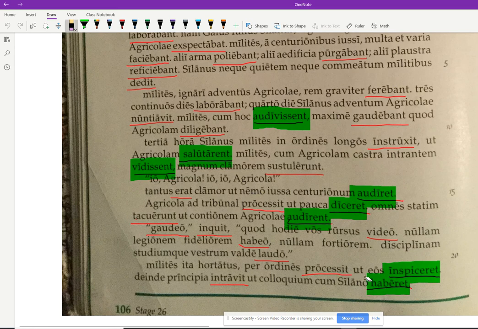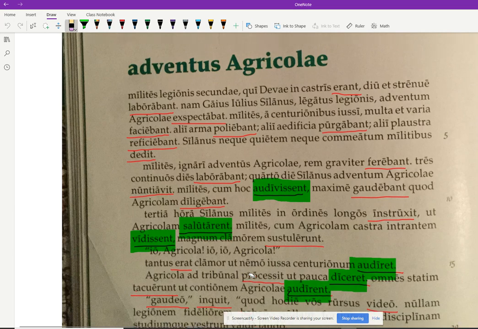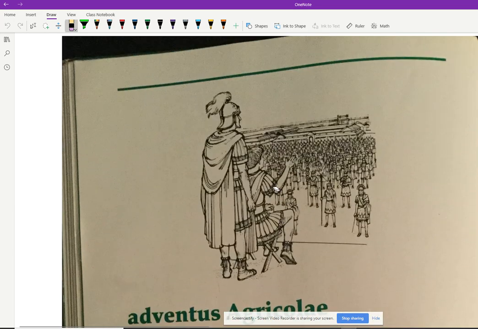Why? In order to inspect them. Purpose clause again. Why did he proceed through the rows? In order to inspect them. Imperfect subjunctive, purpose clause. Then he entered the headquarters. Why would he do that? In order to have a conversation with Silanus. So purpose clause. Why did he enter the headquarters? The purpose clause tells us in order to have a conversation with Silanus. Right? So there he is.